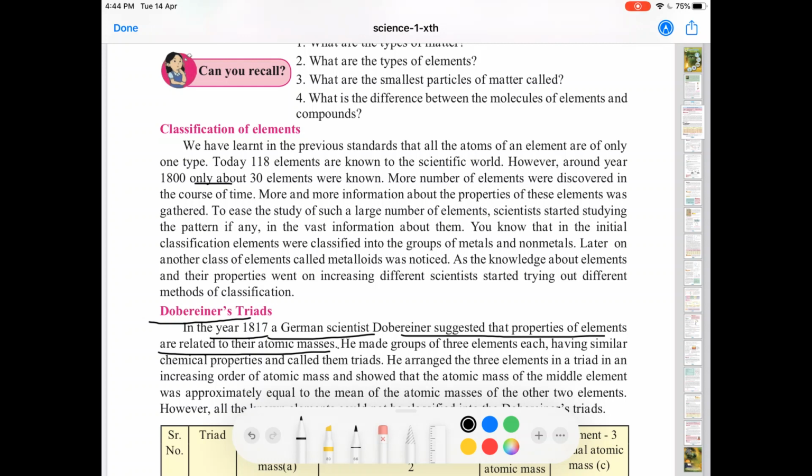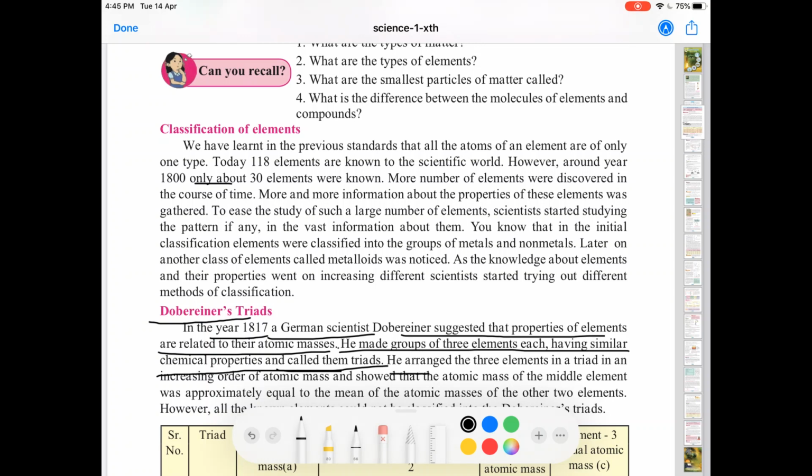So he made groups of three elements. He made groups of three elements having similar chemical properties, and he called them triads. The very important word. He called them triads.